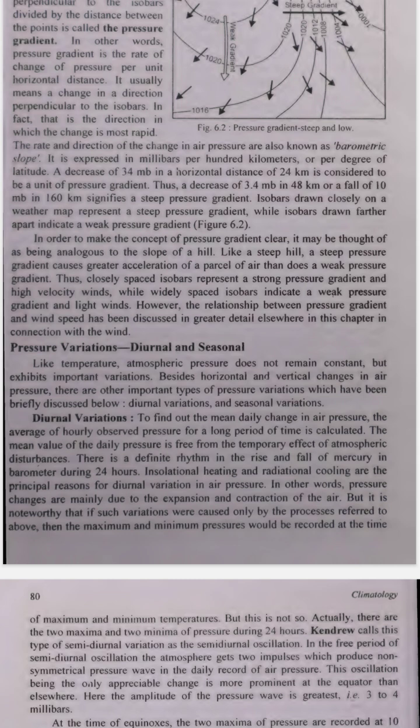4. How the pressure gradient works. Steep pressure gradient. When the pressure changes quickly over a small area, like a steep hill, we say there is a steep pressure gradient. This causes strong winds because the air moves quickly from high pressure areas to low pressure areas. On a map, this looks like isobars that are close together. Weak pressure gradient. When the pressure changes slowly over a larger area, like a gentle slope, we say there is a weak pressure gradient. This causes light winds because the air moves more slowly. On a map, this looks like isobars that are far apart.